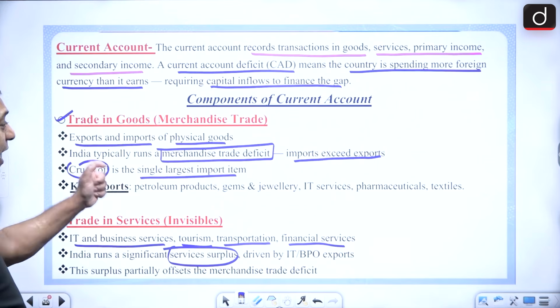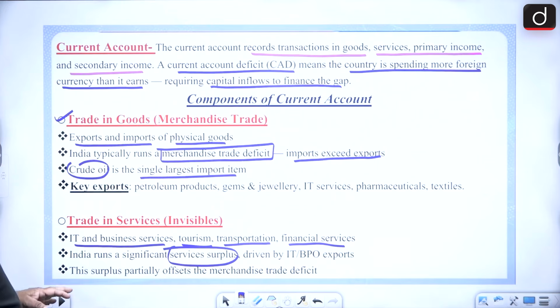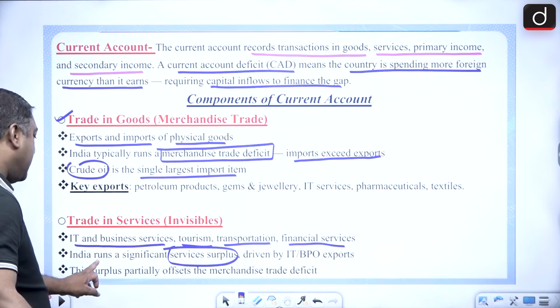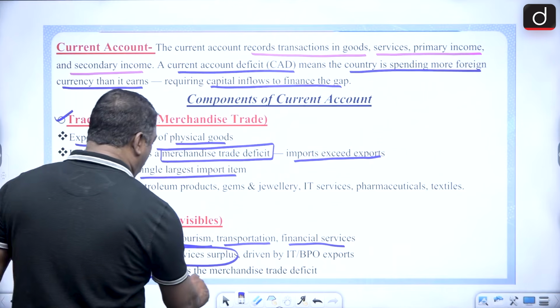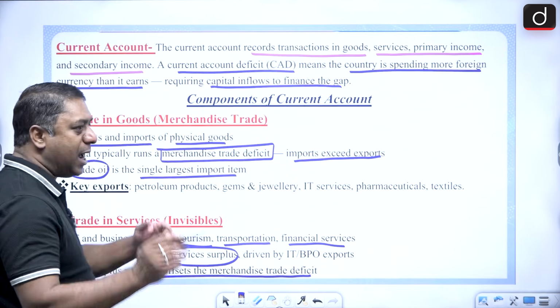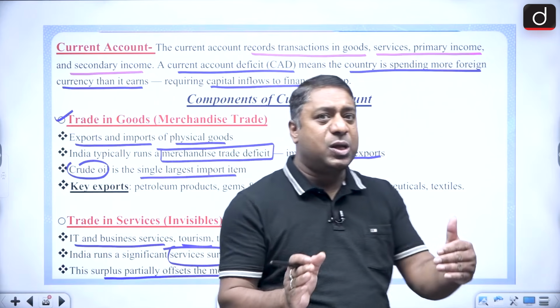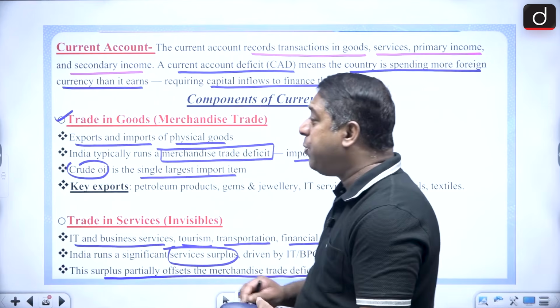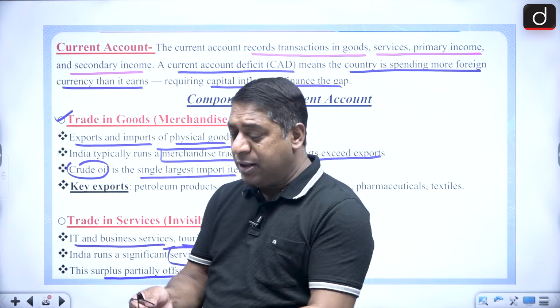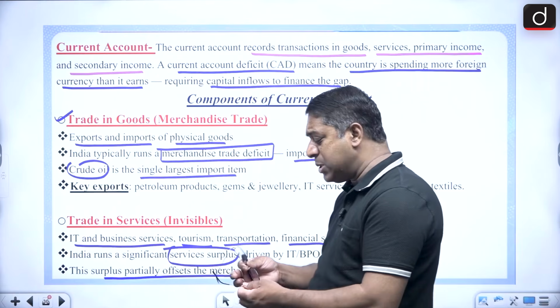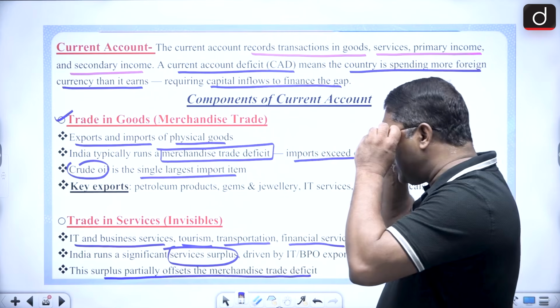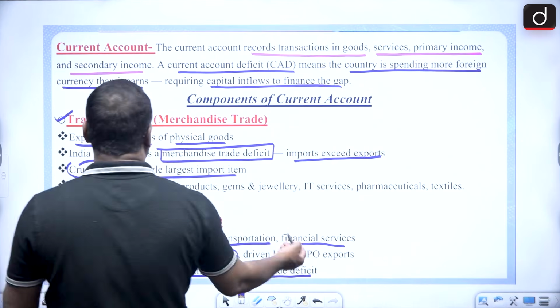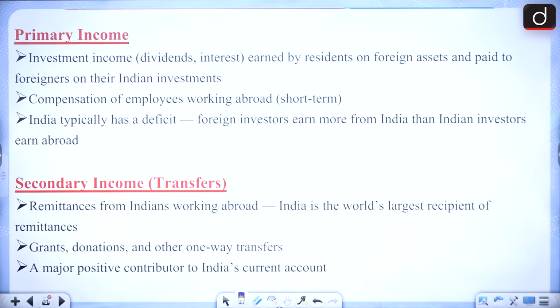So we have a trade deficit in goods, but when it comes to services, we have a surplus. And this surplus offsets the trade deficit. I told you that when there is a deficit in one sector, it is offset by the surplus in the other sector.